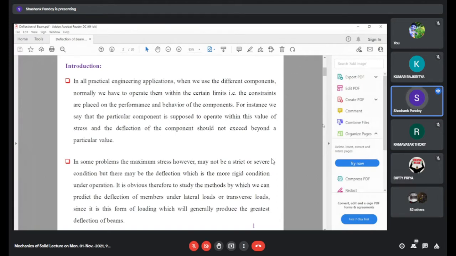Lateral load, you can say in the vertical direction, is also called transverse load. And since this form of loading generally produces the greatest deflection, for a beam we obviously determine the deflection when the beam is loaded in the vertical or transverse direction, because of which it experiences a deflection. So this is what we are going to cover in this unit.